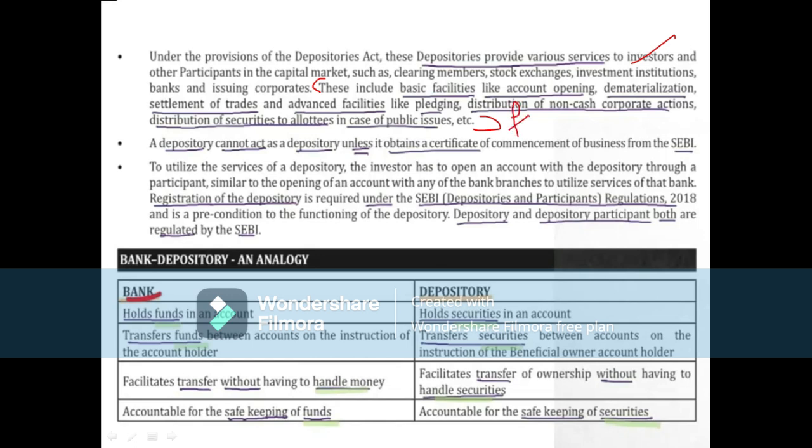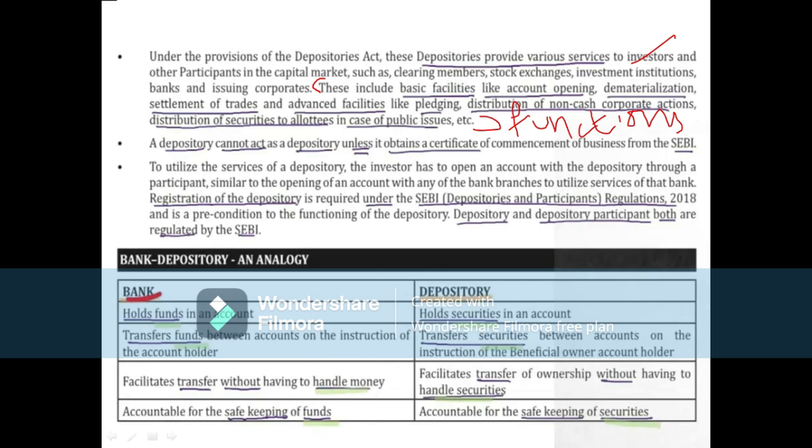What are the functions of depository? You have to write all these things. Functions of depository. First one is account opening. Opening account means the first step is to open a demat account.